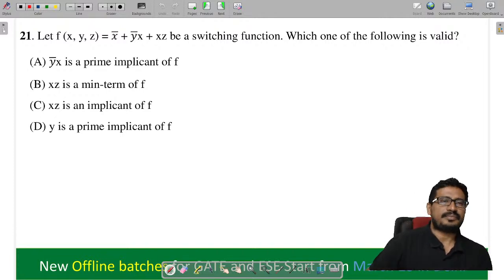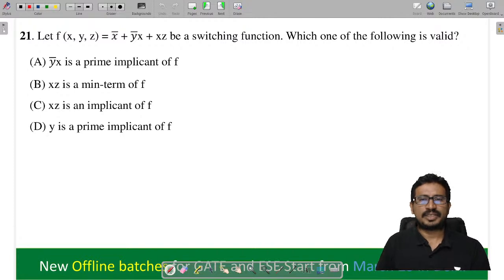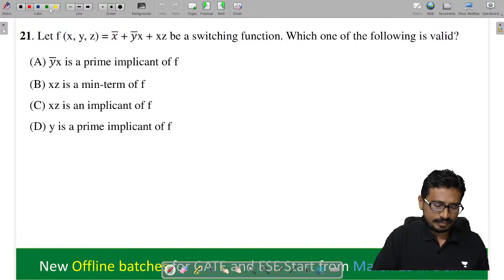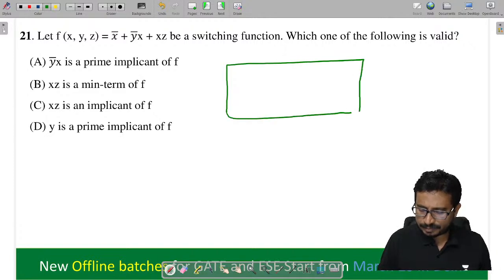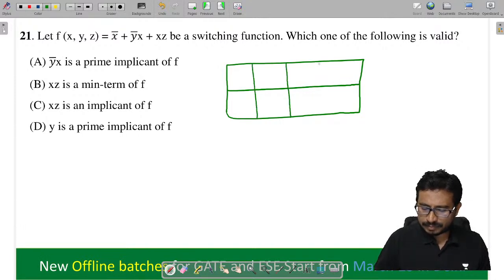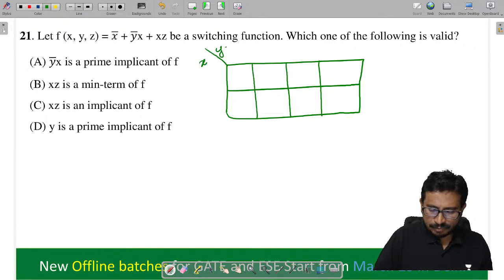Next, question 21. They give that the function is a switching function; which of the following is valid? Here they gave this as a 3 variable K-map, with X and YZ.